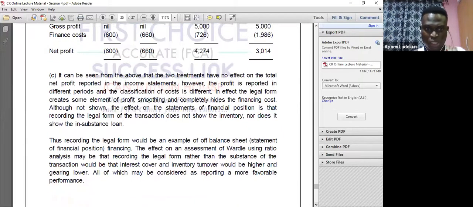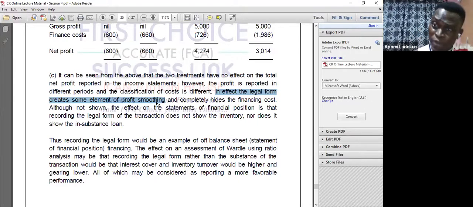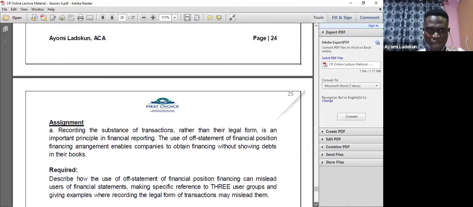It can be seen from the above that the two treatments have no effect on the total net profit. Can you see that now? However, the profit is reported in different periods, and the cost classifications are also different. So in effect, the legal form creates some element of profit smoothing, because we're able to report profit when we're supposed to record loss. Why? Because we didn't treat it as finance cost and completely hid the finance cost. That's what we explain to the examiner, and that's the comment the examiner wants you to make.